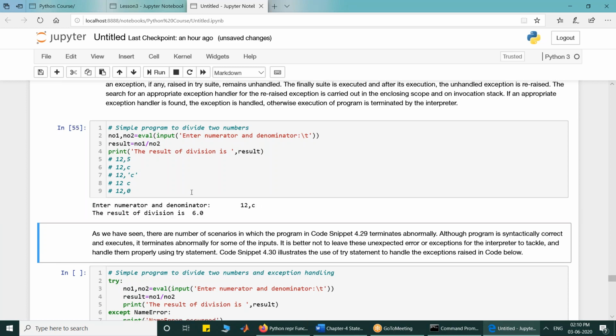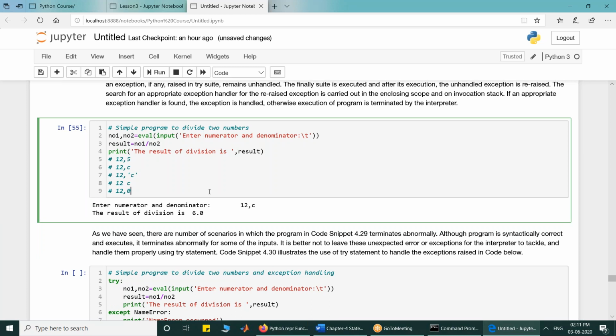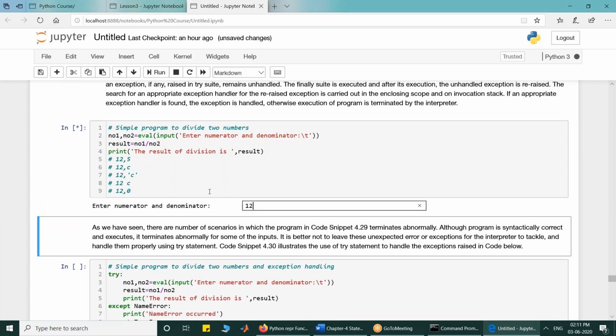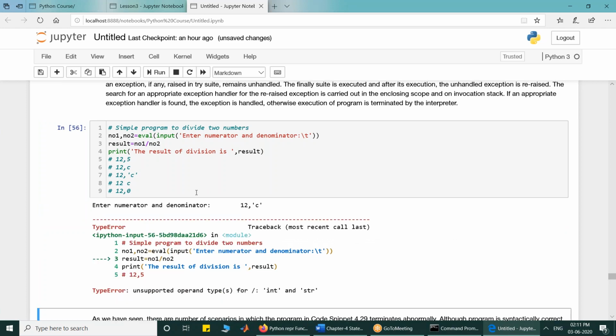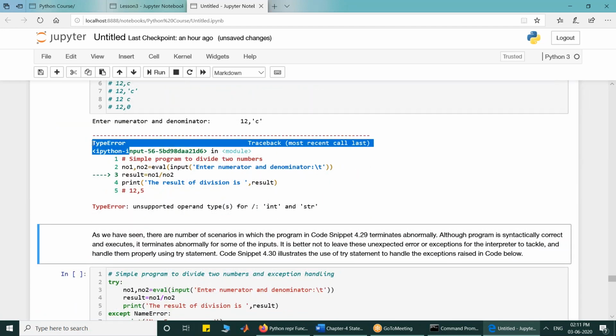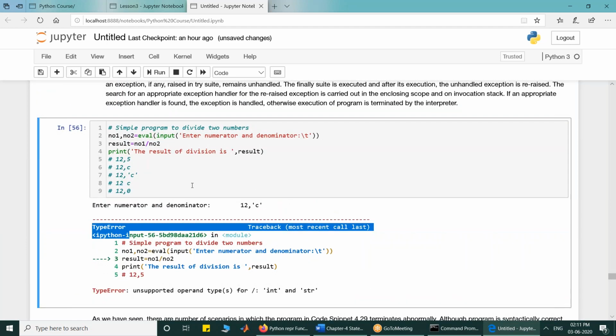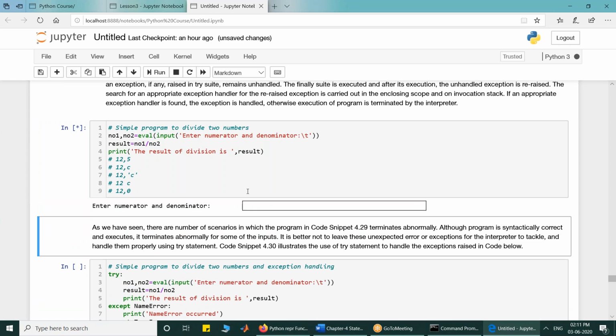Now parsing wise it is okay, but suppose when you executed it second time, instead of 12,5 you started giving 12,c. When I gave c it took the value, its ASCII value. So it is giving me type error, because division on integer and string is not allowed. So this is exception. When you gave one as integer, another as string, you got error.